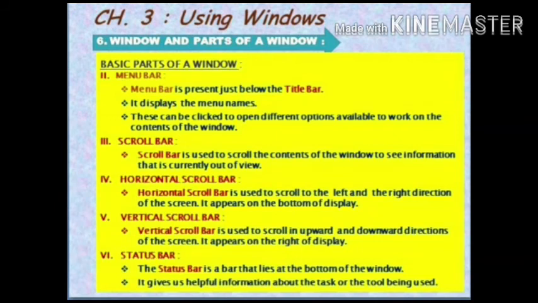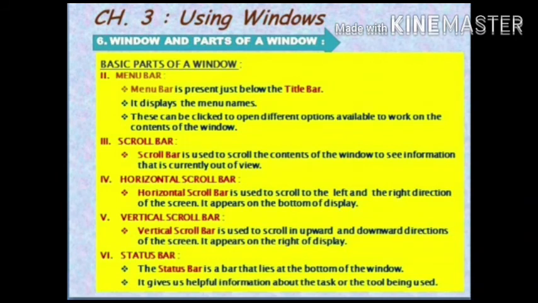Fourth basic part of a window is horizontal scroll bar. Horizontal scroll bar is used to scroll in the left and right direction of the screen. It appears at the bottom of the display. Fifth basic part of a window is vertical scroll bar. Vertical scroll bar is used to scroll in upward and downward direction of the screen. It appears on the right of the display.